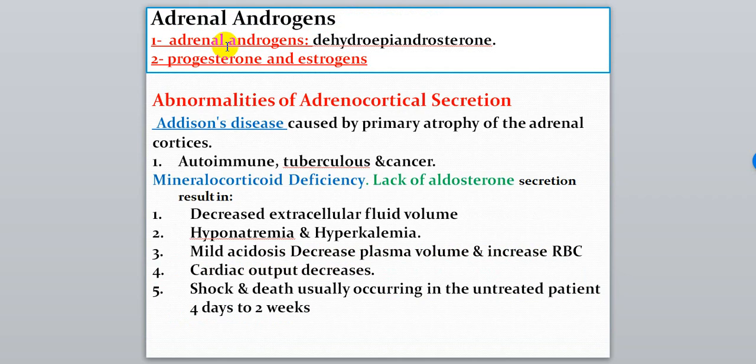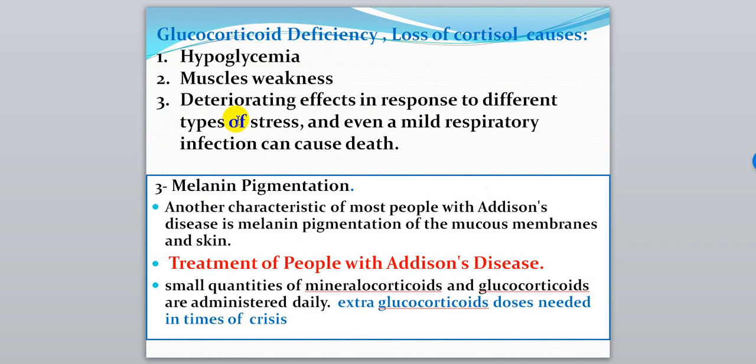So we have two main causes for Addison disease, deficiency of mineralocorticoids and of glucocorticoids. There are signs that result from decrease of aldosterone, and these signs or symptoms result from deficiency or absence of cortisol, mainly glucocorticoid deficiency.